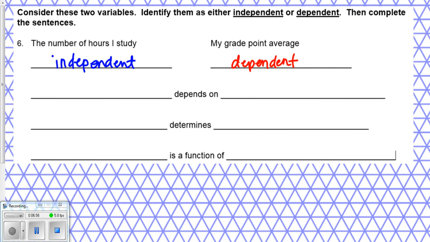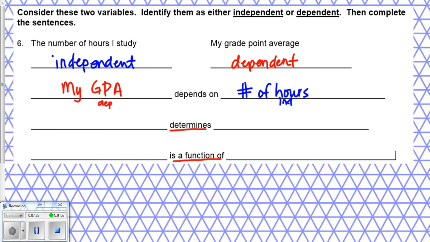Okay, so if we're going to transfer it into this depends on statement, independent goes second, right? This is always going to be your independent. So blank depends on the number of hours, and that blank would be your GPA, right? GPA stands for grade point average. So my GPA depends on the number of hours, and that's dependent. But now we've got these other 2. We've got determines and is a function of. These are just more mathematical ways of writing dependency, okay?